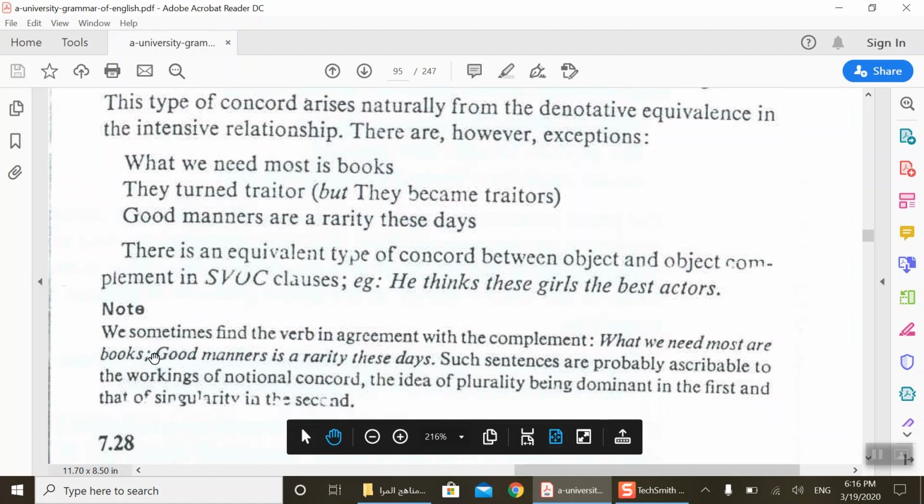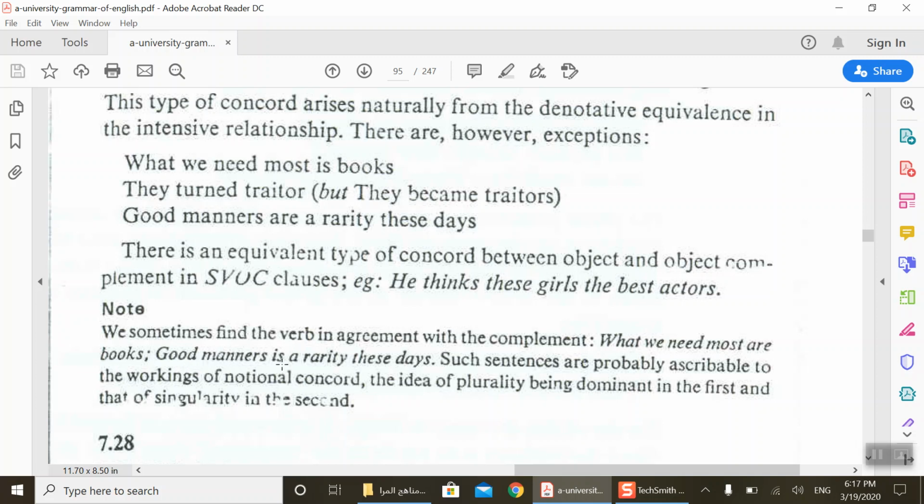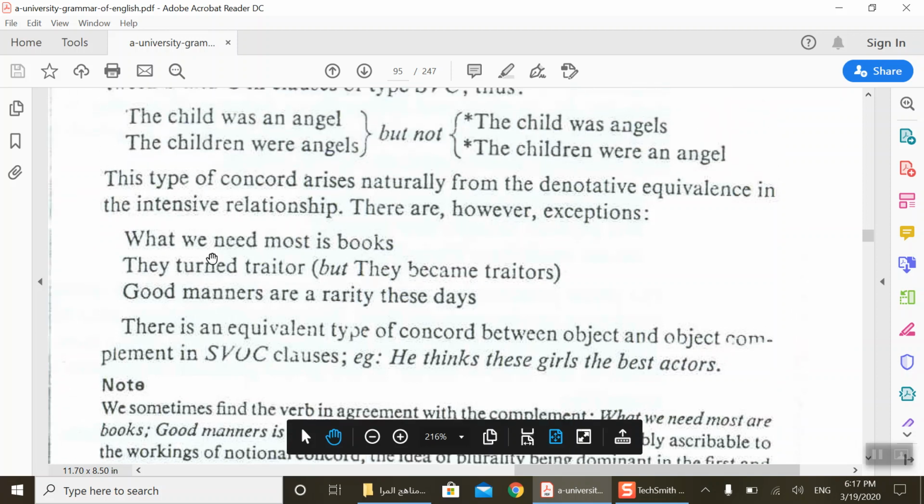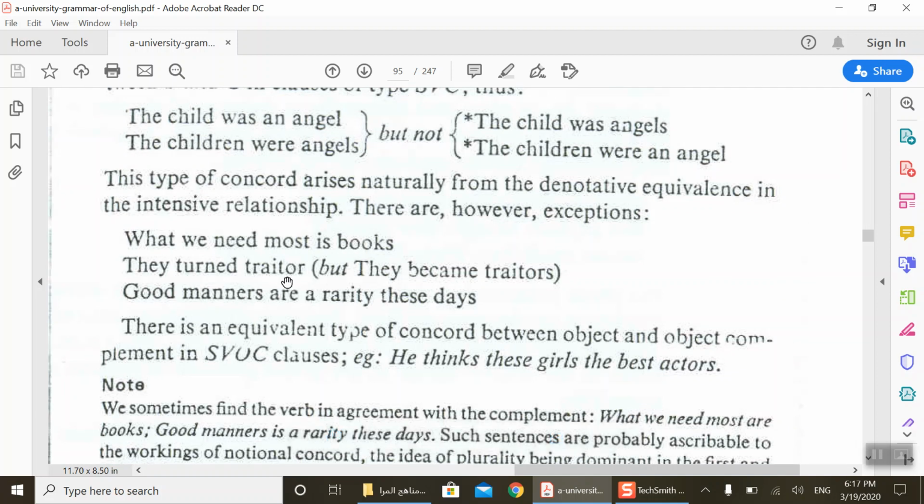Though we have this note, we sometimes find the verb in agreement with the complement. What we need most is books. Good manners is, as one, good manners is. Okay? Such sentences are probably ascribable to the workings of notional concord, the idea of plurality being dominant in the first and that of singularity in the second. You see here? So it is, what we need most is books. These are exceptions. They turned traitor. See, good manners are a rarity these days.